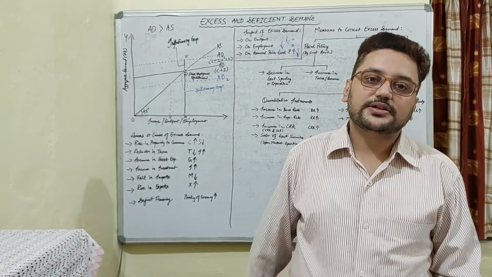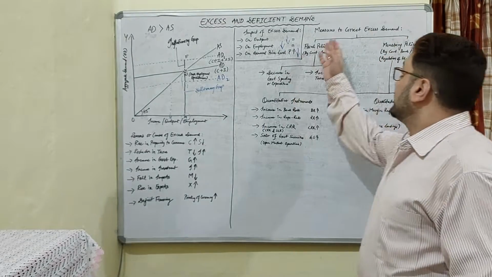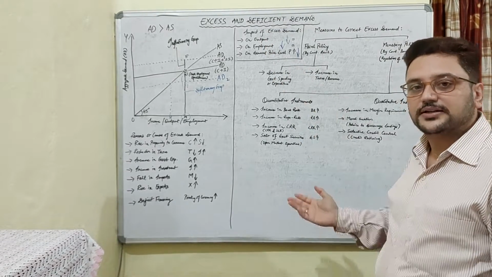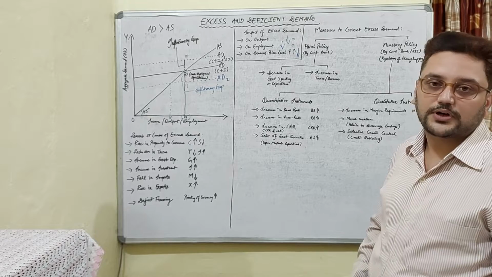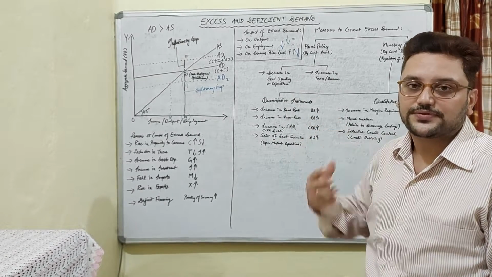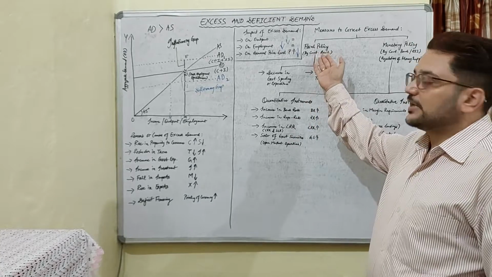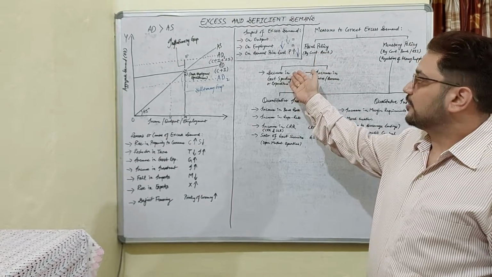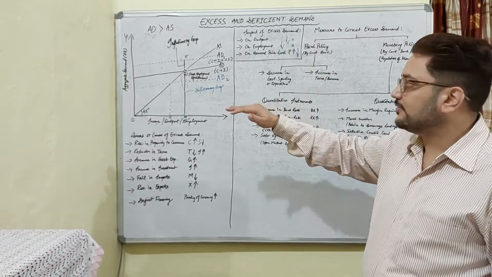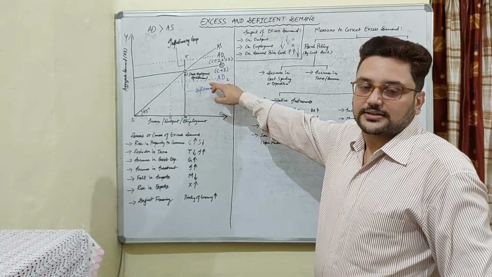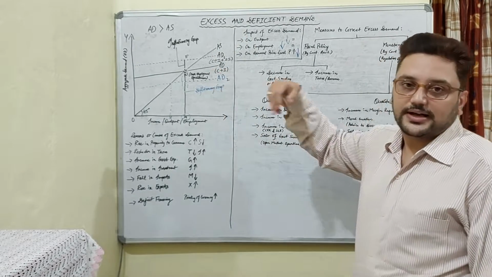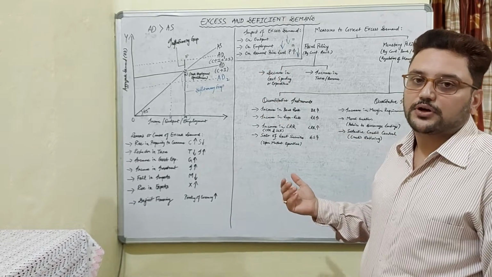Now if we want to discuss the same measures to correct deficient demand, we can do just the opposite of whatever was told for excess demand. Let us see. Under fiscal policy, government spending should increase so that money supply will increase and eventually the deficient demand will rise to the aggregate demand required to establish full employment equilibrium.